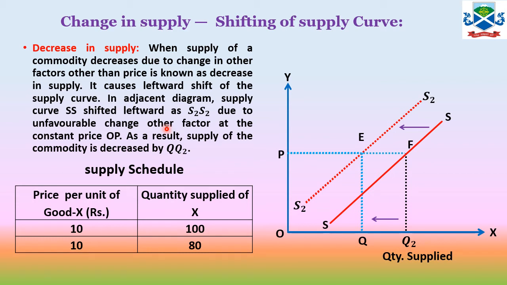Why is it decreased? Due to the unfavorable change or adverse effect of the other factors, and due to which at the same price, the same price meaning 10, the supplier is willing to supply or sell less commodity over here. Earlier it was 100, now they are selling 80 units. Why? Because of the adverse or unfavorable change in other factors. That's why the production gets decreased.